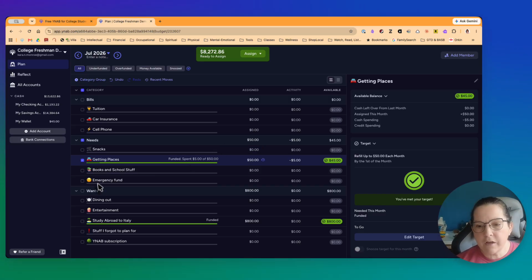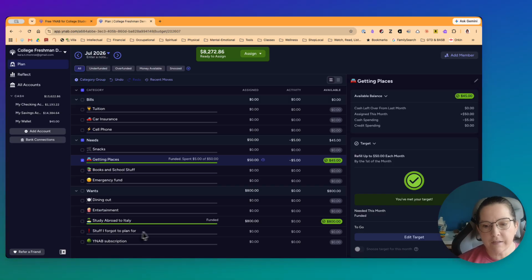The last thing I want to talk about is the emergency fund. Emergency fund comes as a standard item in every YNAB budget, and it is never too early to have an emergency fund. When I was talking with this young man about it yesterday, I was like, what do you think an emergency fund is for? He's like, well, like the stuff I forgot to budget for. Absolutely. That is a perfect example. We do also have this stuff I forgot to plan for. This also comes standard in every budget.